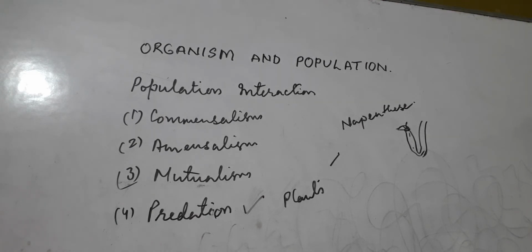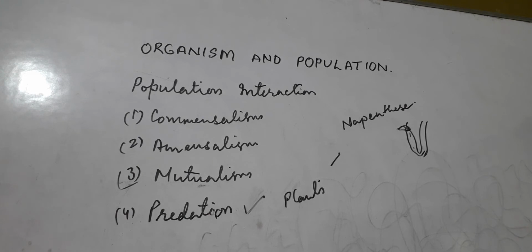For plants, herbivores are the predators that eat the green plants. For example, 25% of all insects are phytophagous, that is, they feed on plant sap and other parts of the plant. Plants cannot run away from their predators, so they develop morphological and chemical defenses against the predator. I will provide you a PDF in which these things are there.